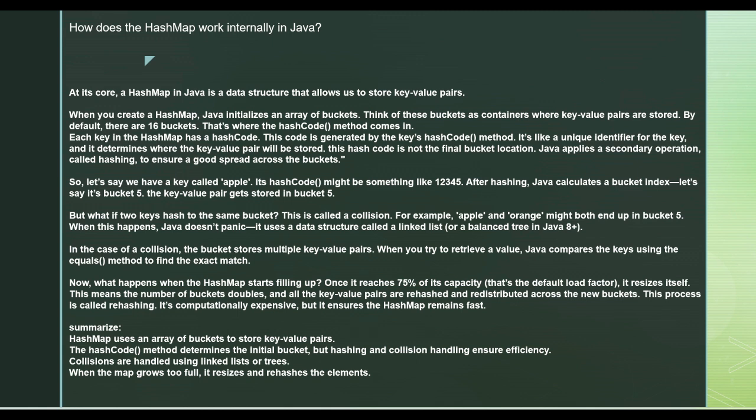But there is a concept of hash collision. A hash collision happens when it generates the same hash code for a different object. There is a possibility that the hash code might be the same for a different object as well. So when there is a hash collision, it will store it in the same bucket, in a linked list, next to that same key in the same bucket itself.